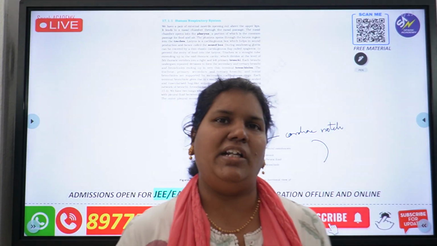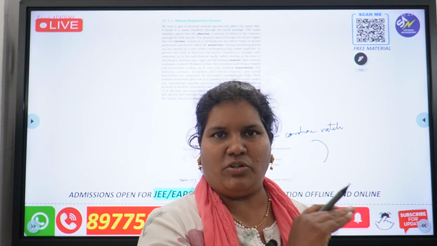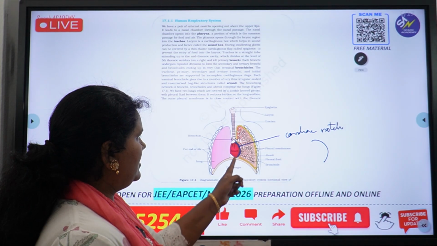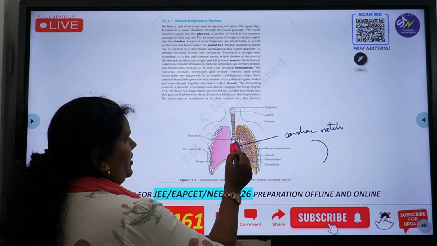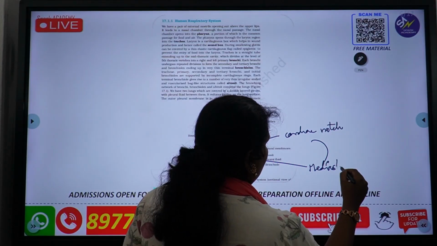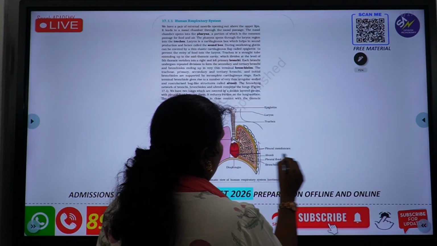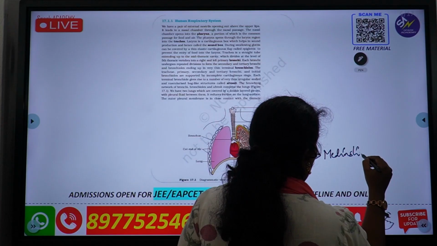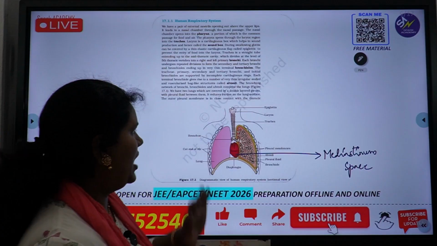I guess you might have learnt in your lower classes that one lung is a little smaller compared to the other. Which one? The left lung is a little smaller compared to the right, because the left lung has to accommodate our heart. The area where the heart is situated is called the mediastinum. The place present between the two lungs is called the mediastinal space. Medi means something in between, so in between the two lungs, our heart is situated.